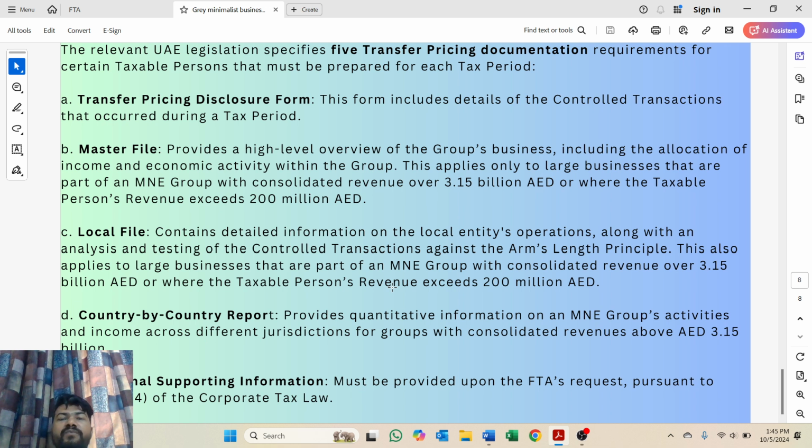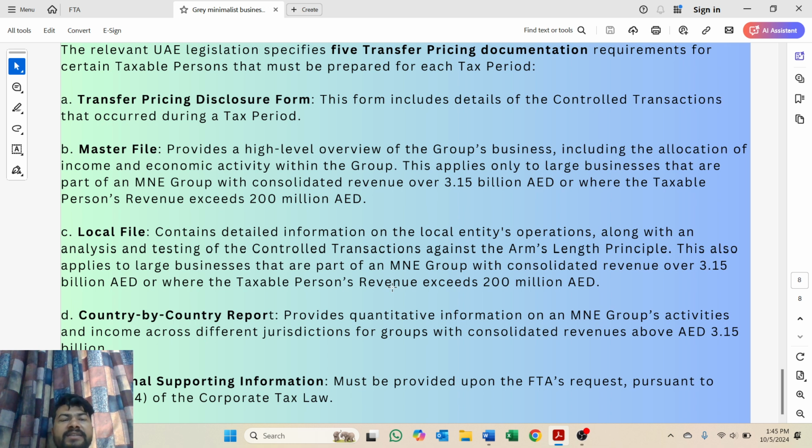Similarly, the local file. This file contains information on the local entity's operations. Suppose in the UAE, in that case, the UAE company's operations information is there. We need to provide it in the local file, along with analysis and testing detail. And this also applies the same as the master file to any companies that are part of MNE groups with a consolidated revenue of 3.15 billion or taxable revenue of more than 200 million dirham.